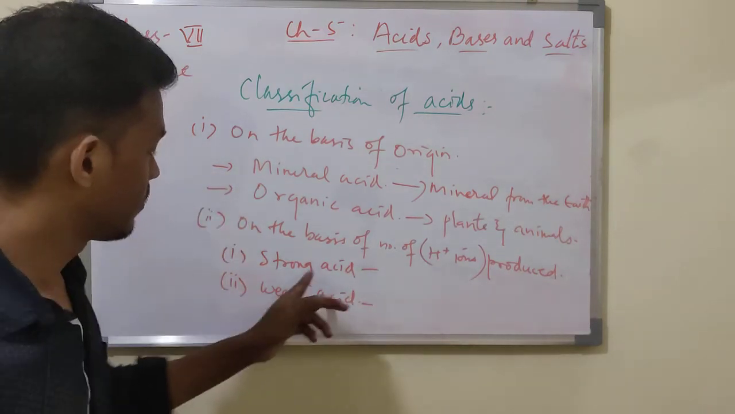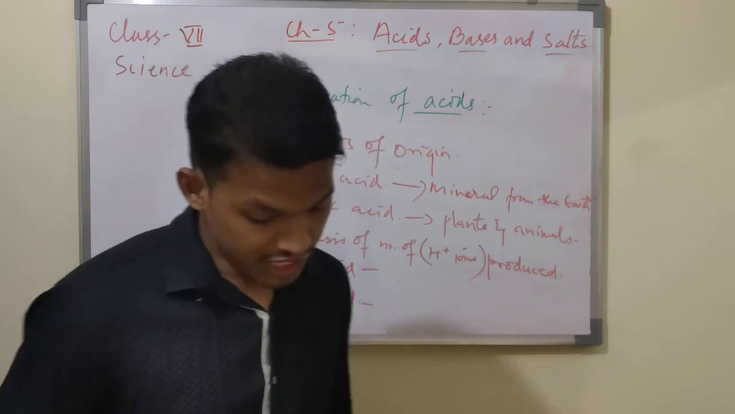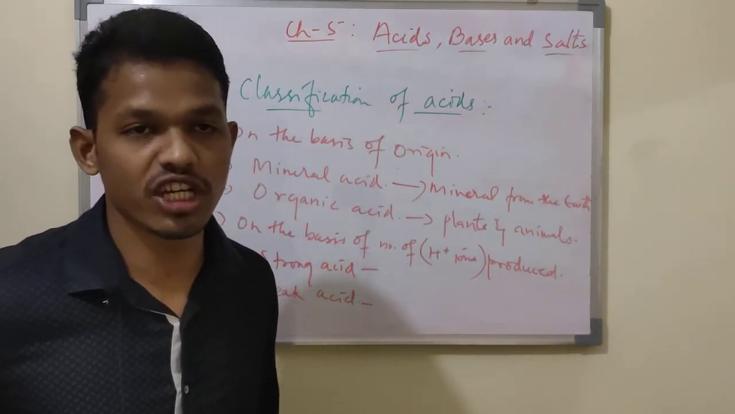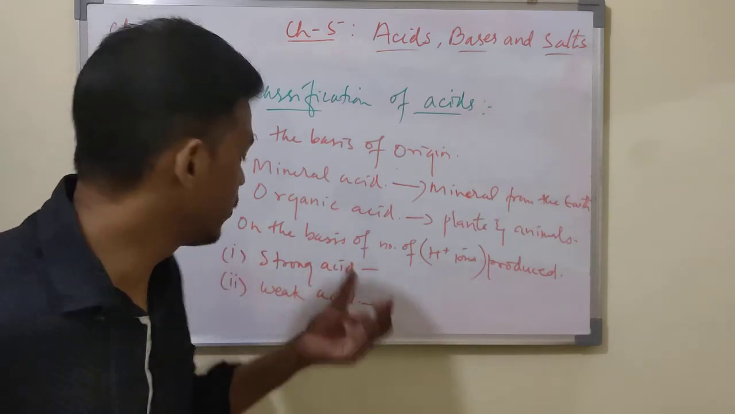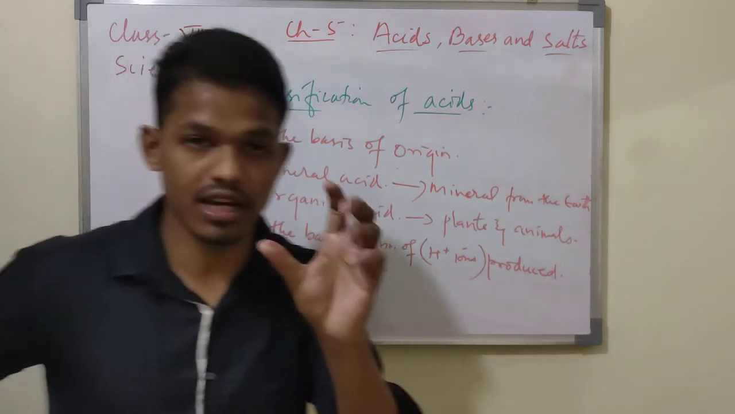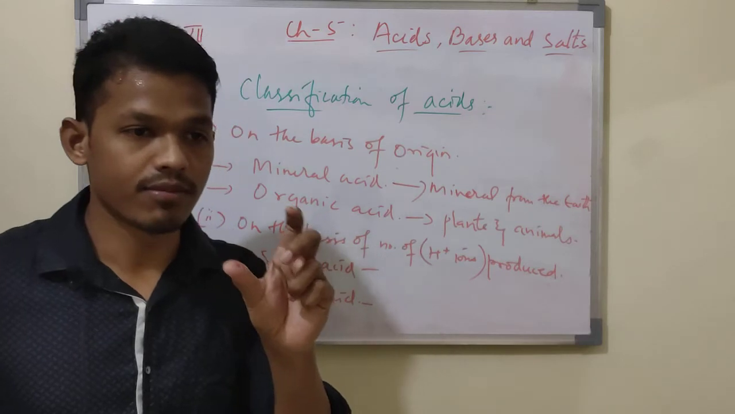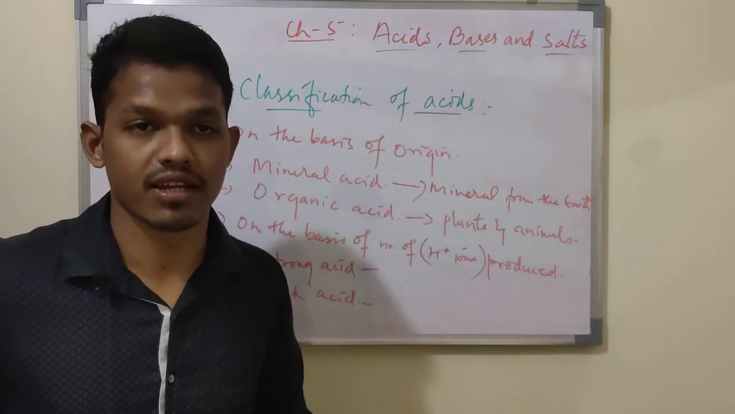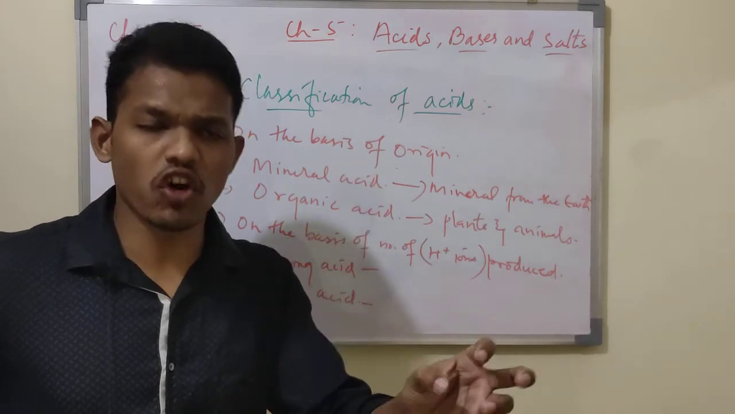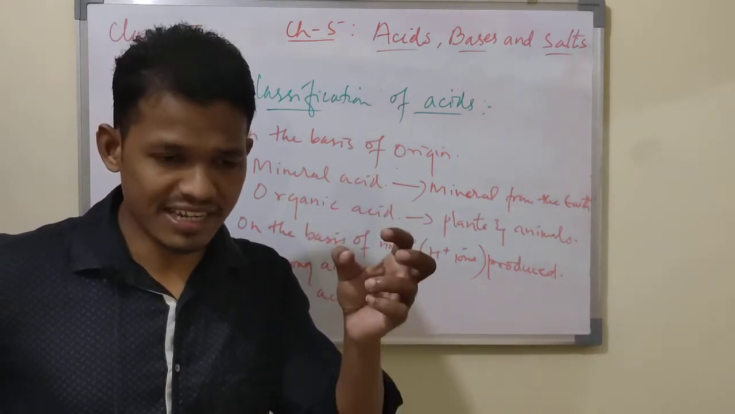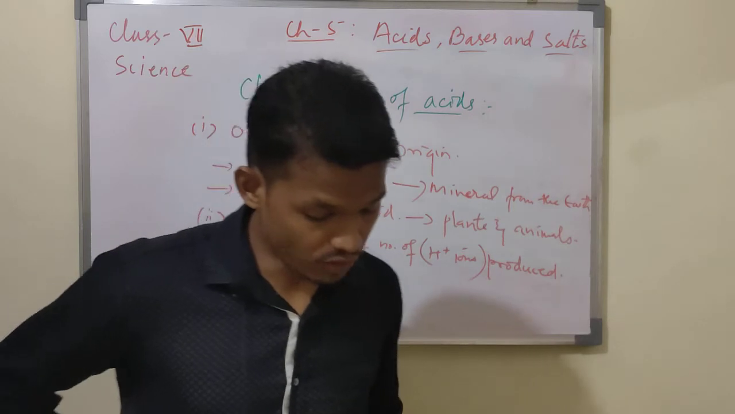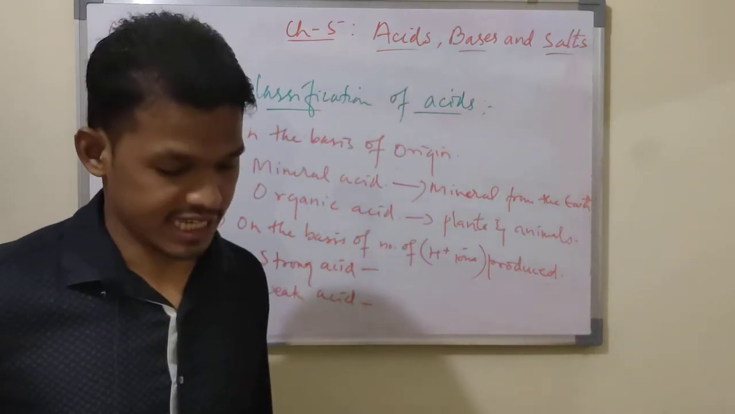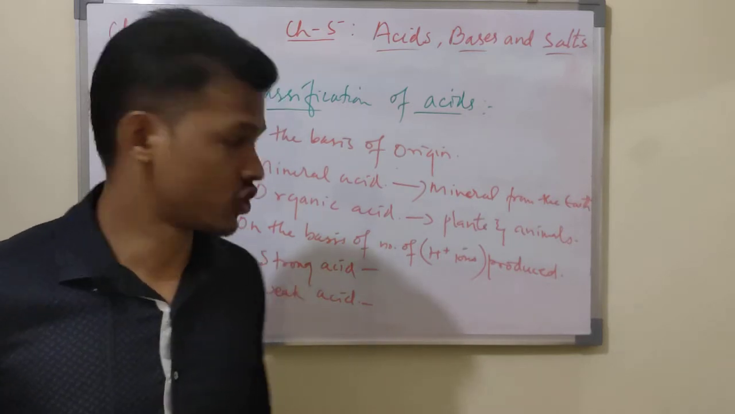What is a strong acid? A strong acid means an acid which dissolves in water and dissociates completely. Dissociate means it dissolves completely. When you take one cup of water, add some 5 ml of acid and mix it in water. If it is completely dissolved and dissociates with water completely to form a large number of H plus ions, it is called a strong acid.